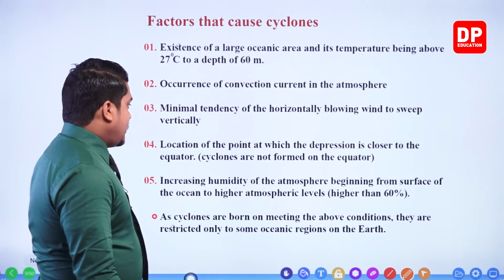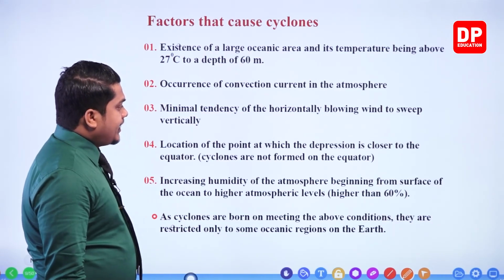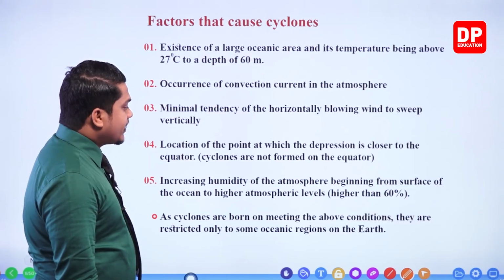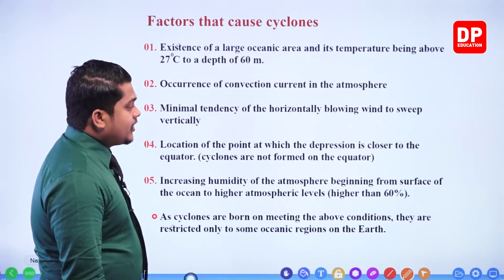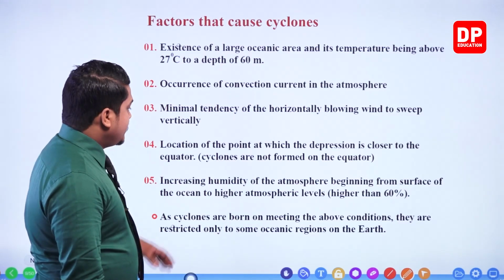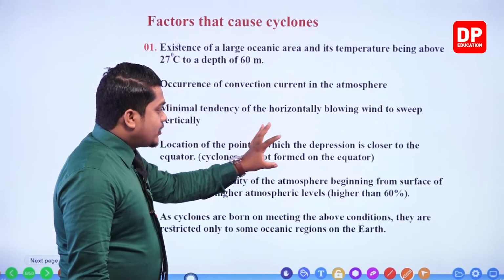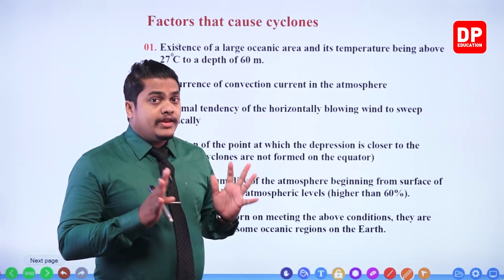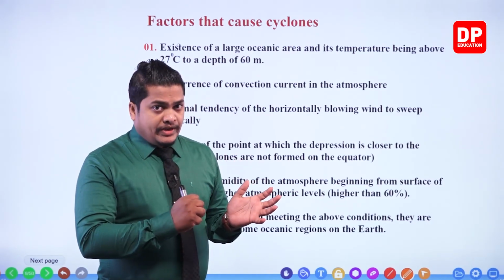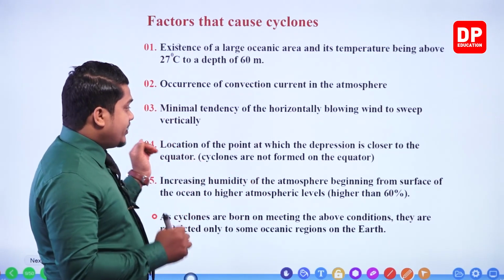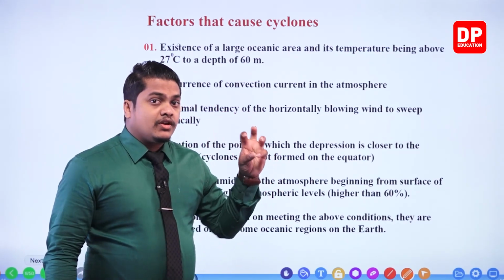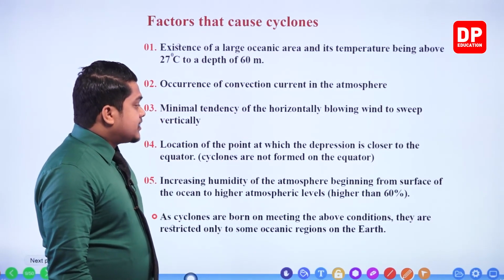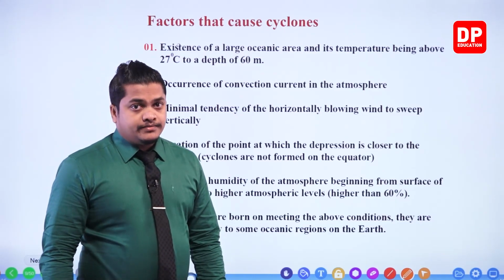Okay. Then number 4, location of the point at which the depression is closer to the equator. Cyclones are not formed on the equator. Alright, then the next one is location of the point at which the depression is closer to the equator. It should not be on the equator, but it should be closer to the equator. So the point where the depression is going to occur should be closer to the equator but not on the equator. As you can see, here it is given that cyclones are not formed on the equator.